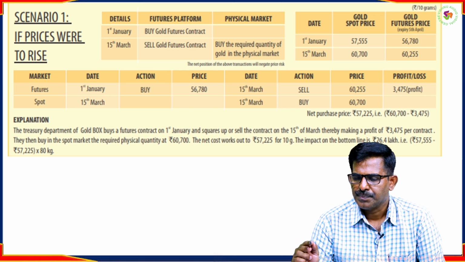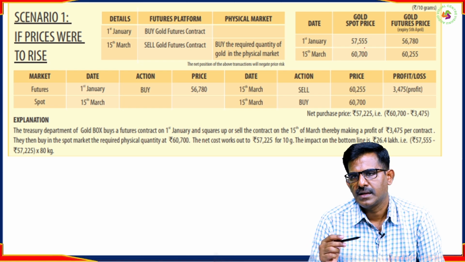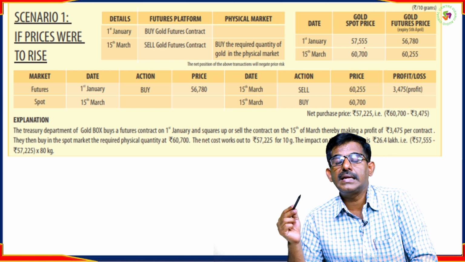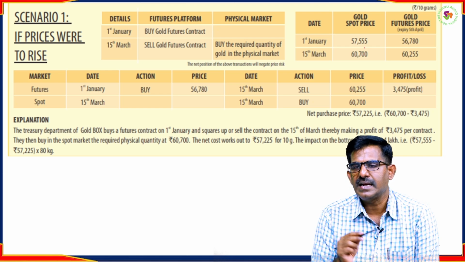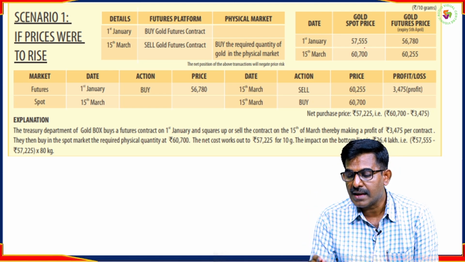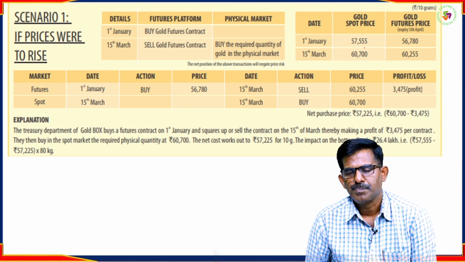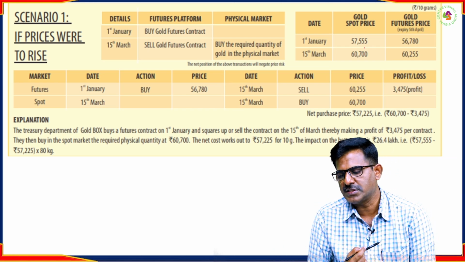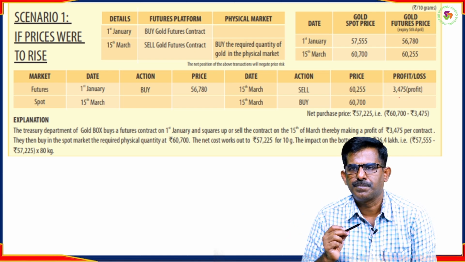So actually, as per his expectations, the prices have increased from 57,555 to 60,700, right? So if he had not bought the gold on 1st January, and had not entered into a futures contract, he might have incurred a loss because the gold price has increased. But as he has entered into a futures contract, he was benefited with a profit of this much.